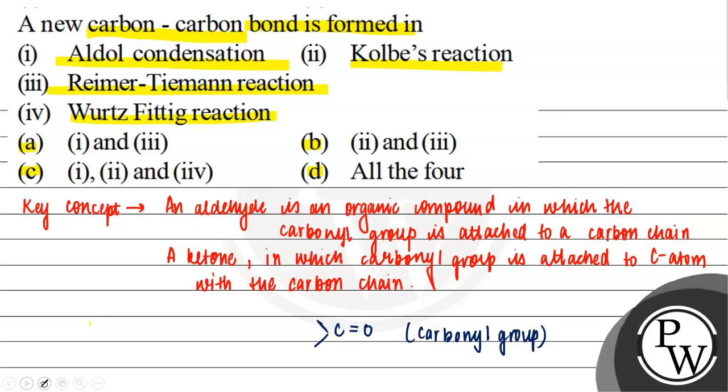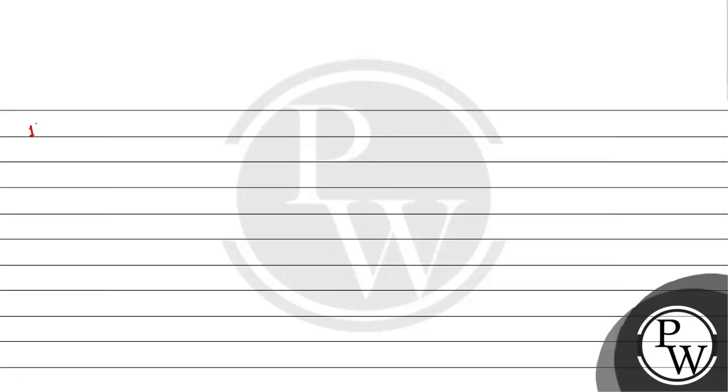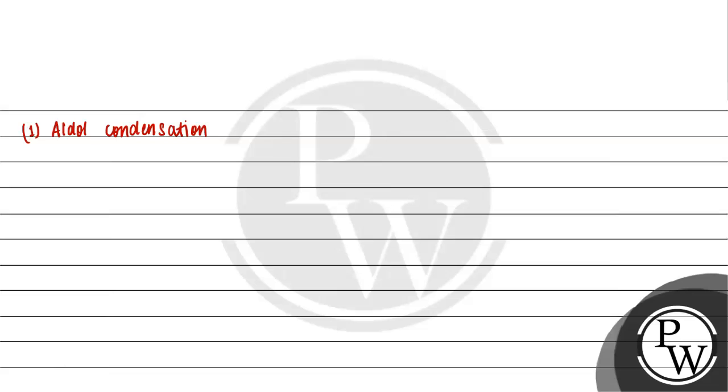Now let us look into the reactions और हम देखते हैं किसमें नए कार्बन कार्बन bonds बनते हैं. So पहला reaction हमें जो दिया हुआ है it is aldol condensation. aldol condensation में जो हमारे aldehydes and ketones होते हैं जिनके पास alpha hydrogen present होता है they react with dilute alkali to form alpha beta unsaturated compound.